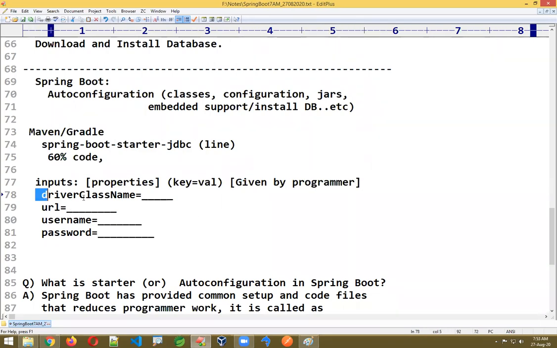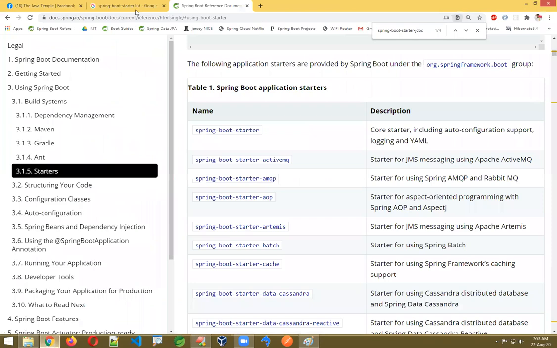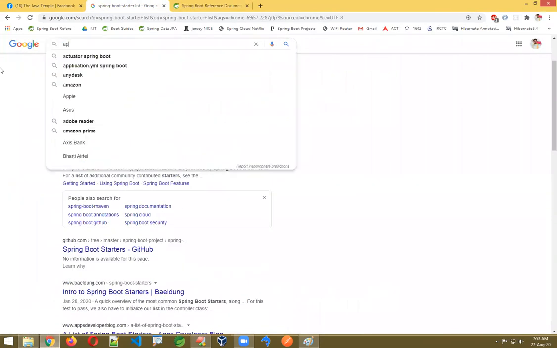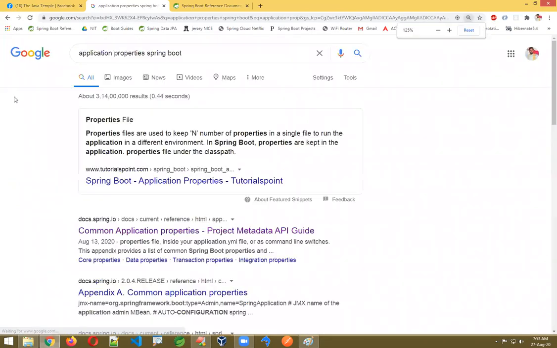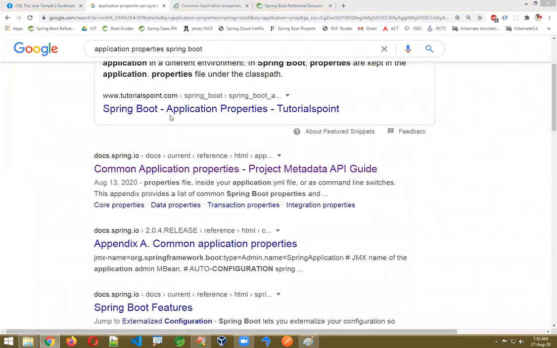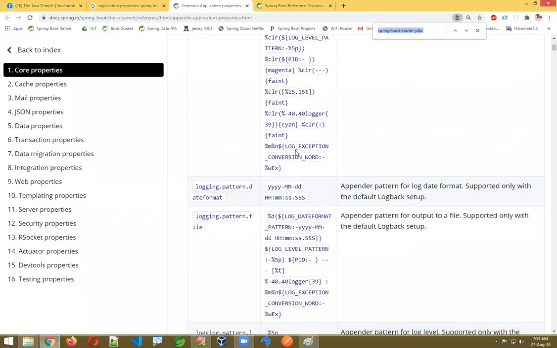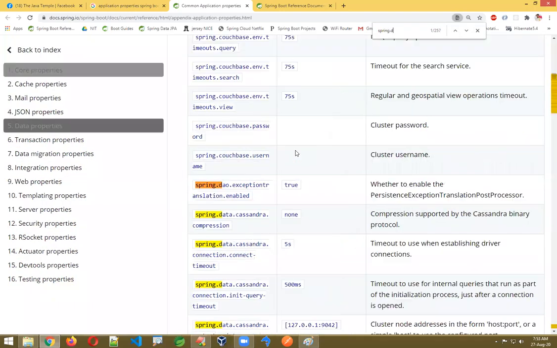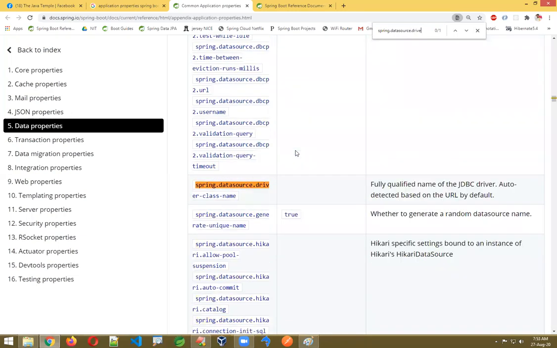Inputs we need to give: driver class, URL, username and password. These keys you can't write however you want. We have fixed, predefined keys. If you want to see the predefined keys list, search for application properties Spring Boot. It's the official link. If you go there, you'll see all properties. Look carefully, let me show the main things. Spring dot datasource dot, that's the driver class name.